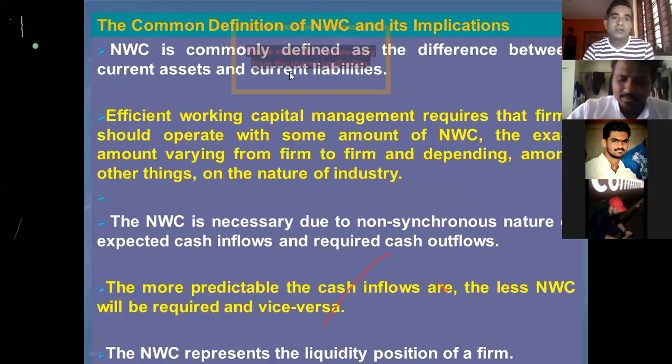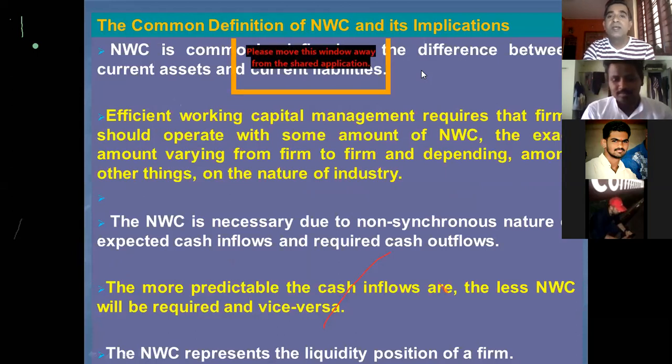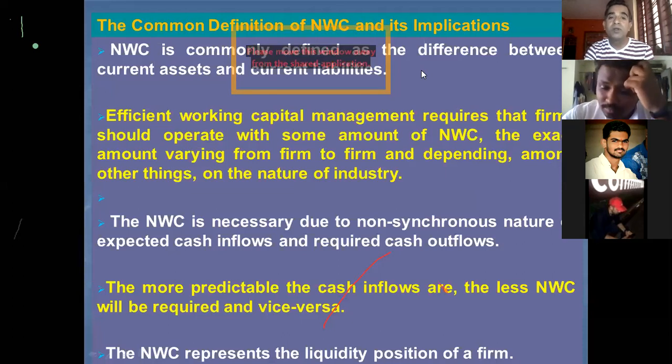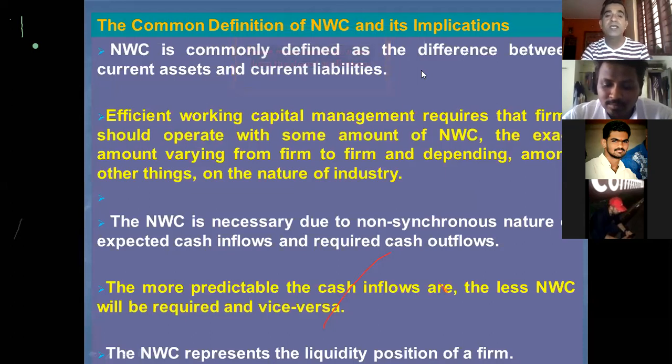Okay, next, the net working capital explanation continues. Net working capital is commonly considered as the difference between current assets and current liabilities. That much we know now. Efficient working capital management requires that the firm should operate with some amount of net working capital, the exact amount varying from firm to firm depending upon other things, such as the nature of the industry.